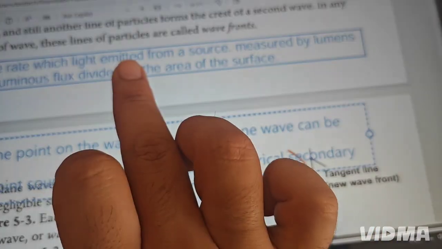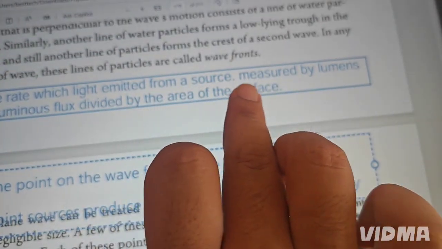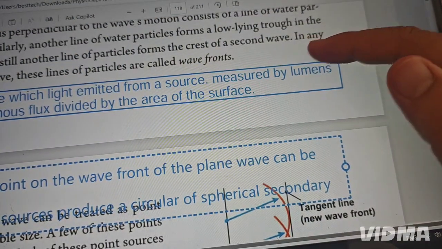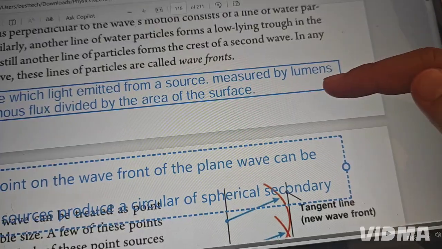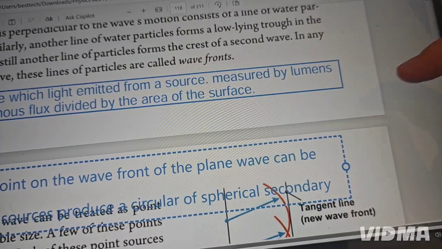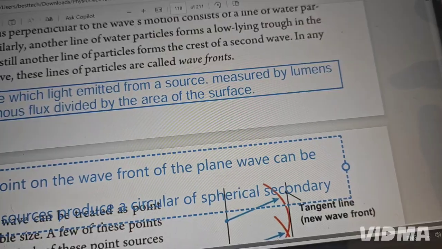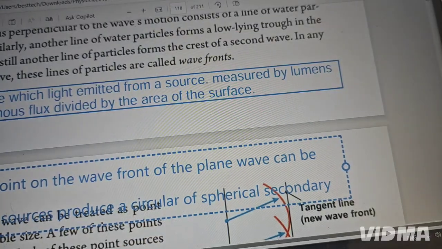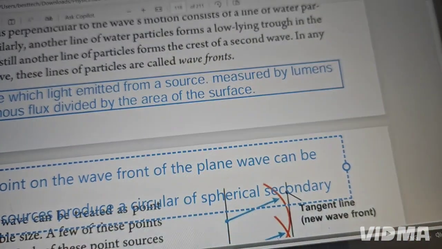The rate at which light is emitted or comes out from the source is called luminous flux, and be careful, the unit of luminous flux is measured in lumens. Be careful with this one. So luminous flux is the rate at which light is emitted from the source, and it is measured in lumens.